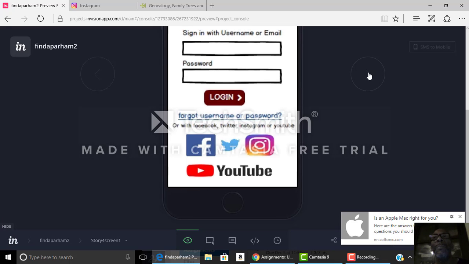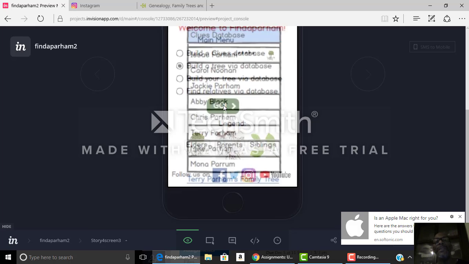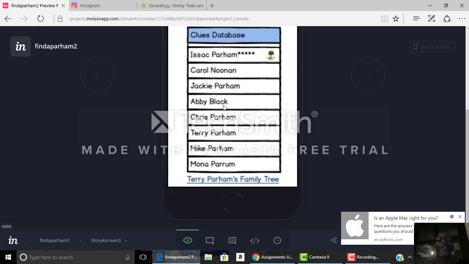Okay, so now we're going to move on to the next one, which is Carla helping build someone else's tree. So we're going to log in, okay, and we're going to build a tree via database. So we click on go. So we're helping Terry Parham put Isaac Parham into his tree. Okay, so you see Isaac Parham is already in the clues database.